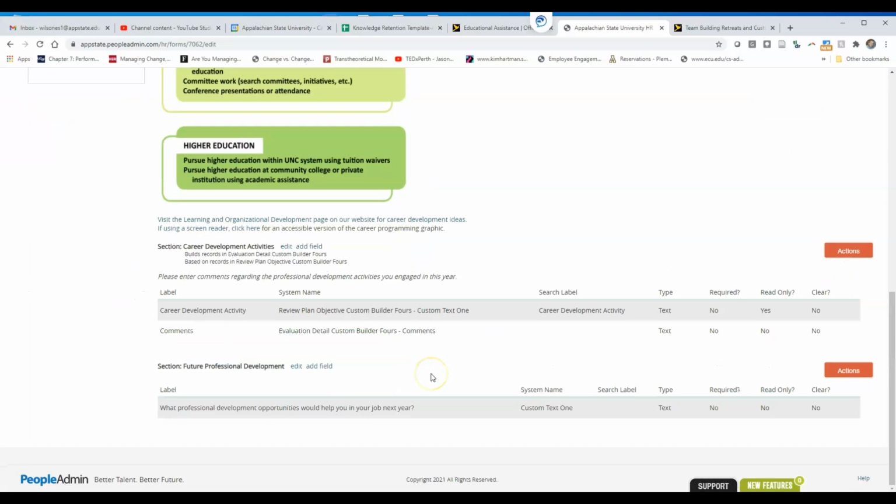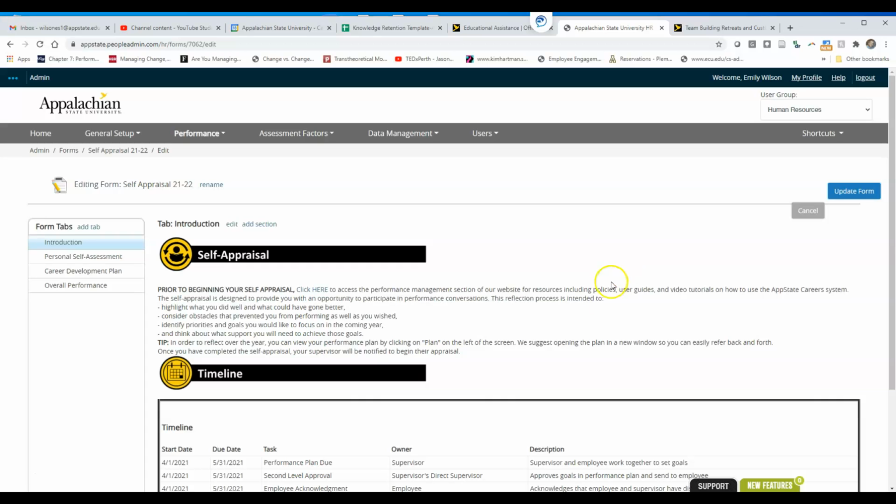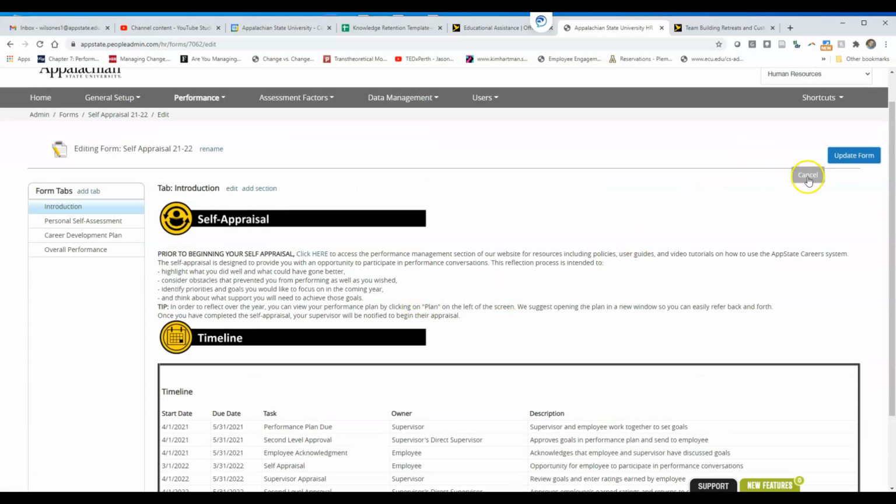And I'm not sure if we made that required. It is not a required question, so there are some people that don't answer it. You might want to change it to being required. I'm not sure. You can decide on that. So I didn't change anything here, so I don't need to update that form.